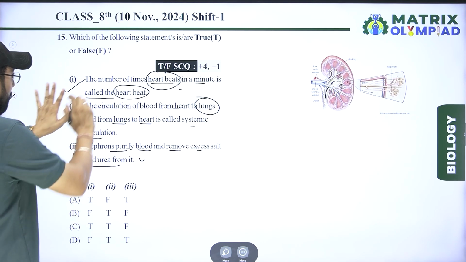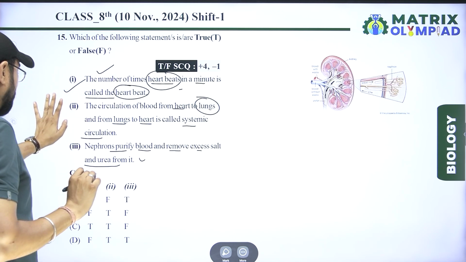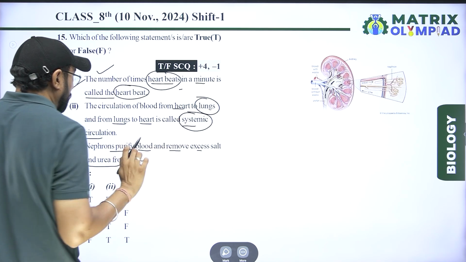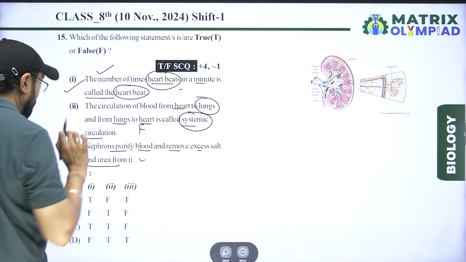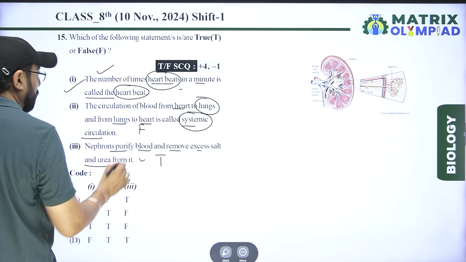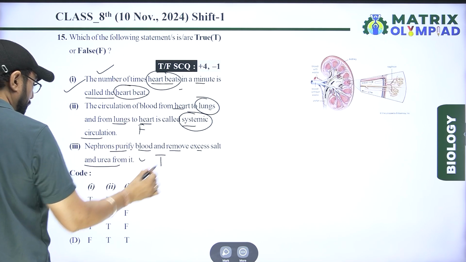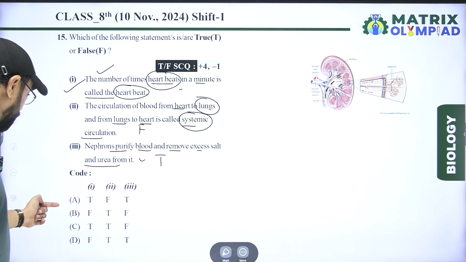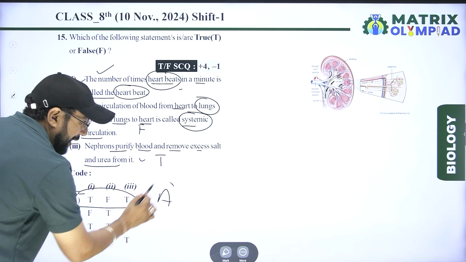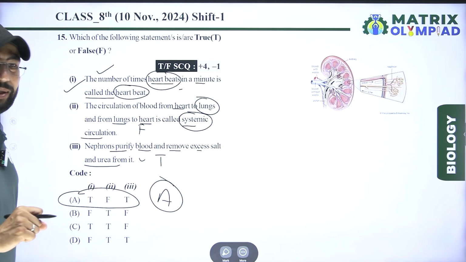So the first is right, the second is false, that is not called systemic, and the last, the third, is true. So true, false, true. Option A is correct for this question.